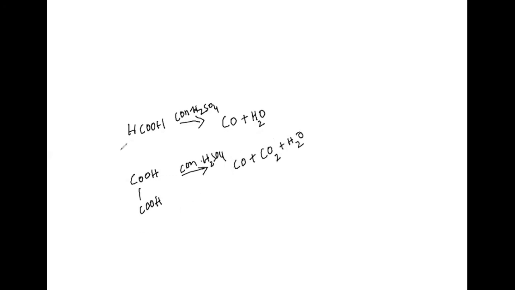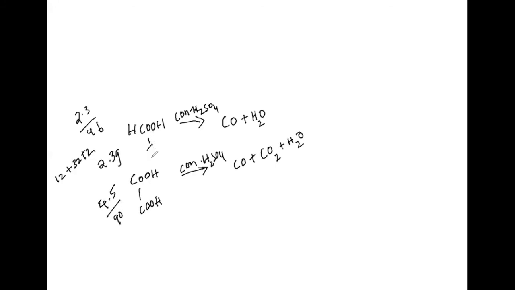Now, the mass of this formic acid is given as 2.3 grams. I'll be converting that into moles. Here mass is carbon 12, oxygen 32 plus 2, 34 plus 12, 46. Even here it is 4.5 by 90 we have taken.